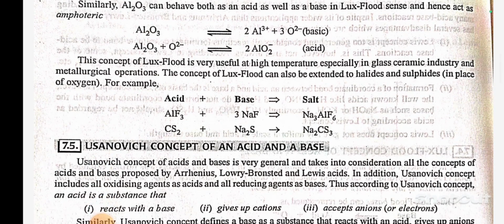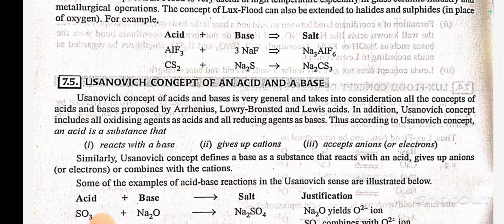For example, AlF3 plus 3NaF gives Na3AlF6. CS2 plus Na2S gives Na2CS3.